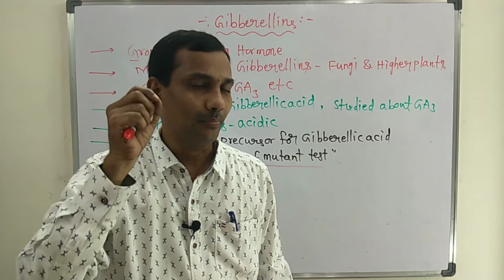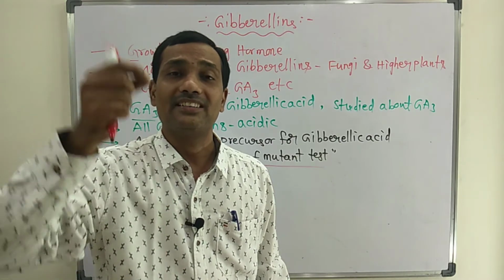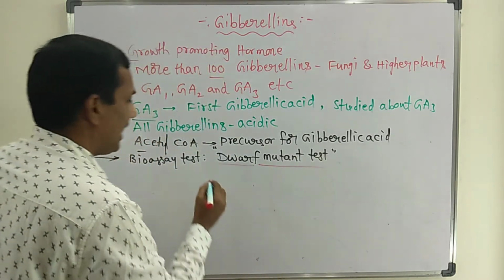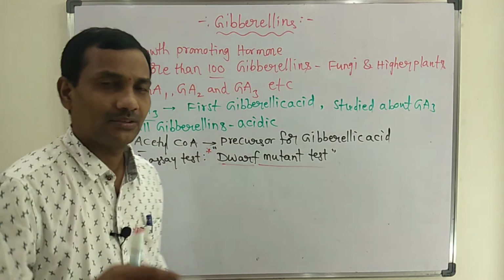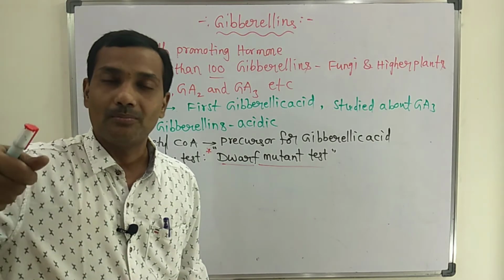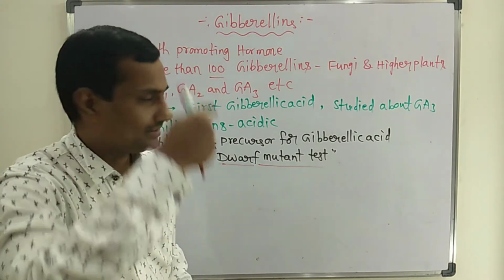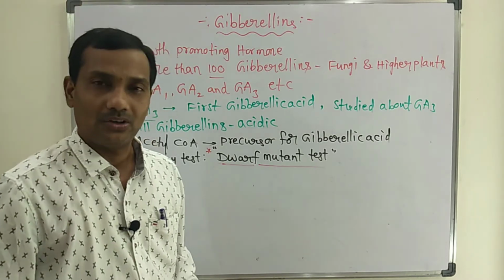Here the major role of gibberellic acids is helping elongation of the stem. Because it is genetically dwarf, but whenever you spray the gibberellic acids, that plant grows tall.